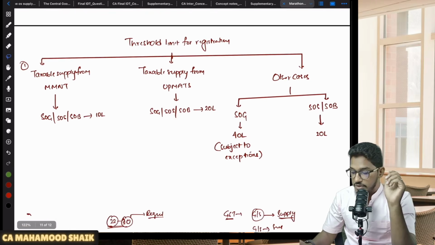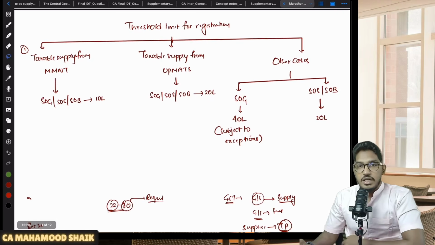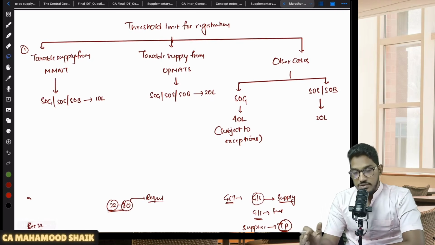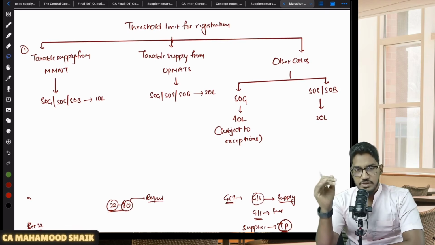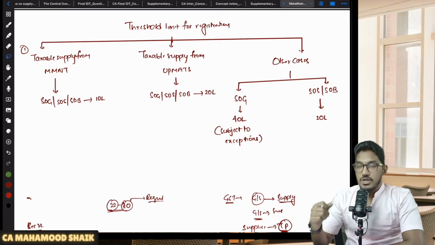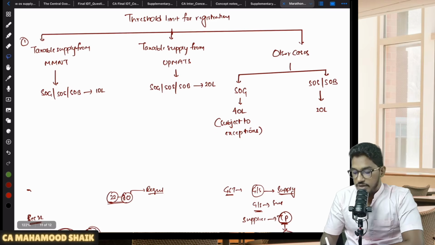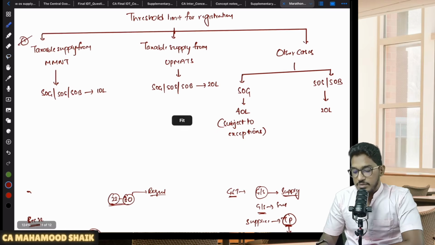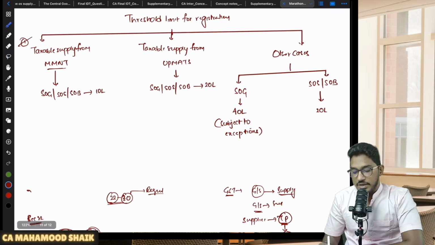What is the applicable threshold limit for registration? In case of determining the applicable threshold limit for registration, you have to follow one system. I will give you steps. These steps you have to follow as it is even in the exam also. In case they are asking you a question regarding whether the person is liable for registration or not, while determining his applicable threshold limit, you have to follow the same steps, whatever I'm going to tell you now. So what are the steps which I will be required to follow? Number one, first you need to check, is that person making any taxable supply from MMNT?